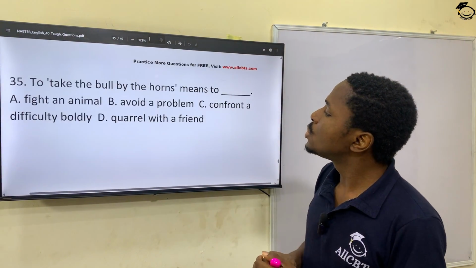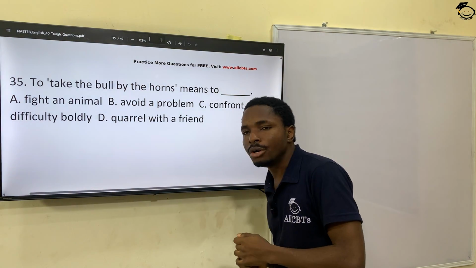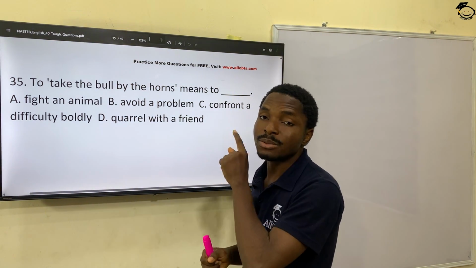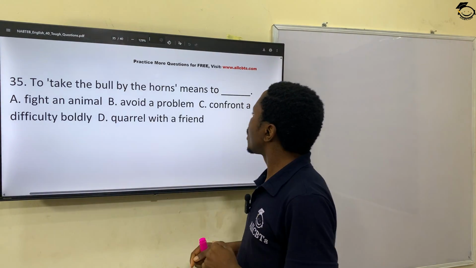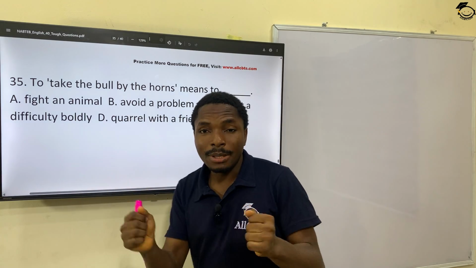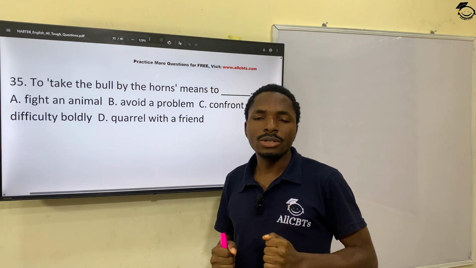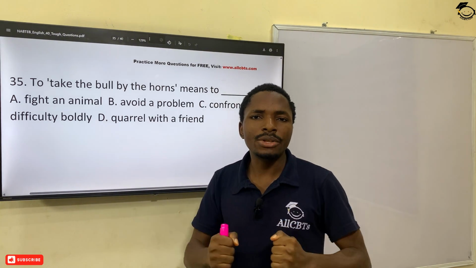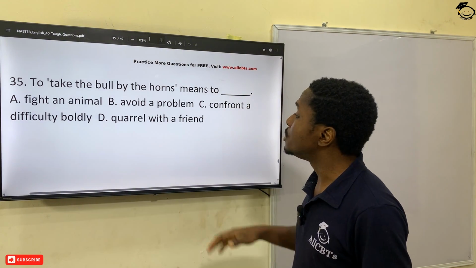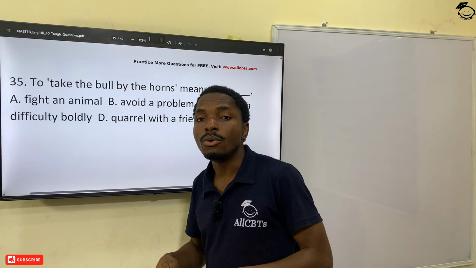35, to take the bull by the horn is also another popular expression. You must have had it. Take the bull by the horn means what? Confront a problem or a difficulty boldly. Don't run away from it. You hear maybe a parent or a teacher say, take the bull by the horn. It simply means to confront a difficulty boldly.